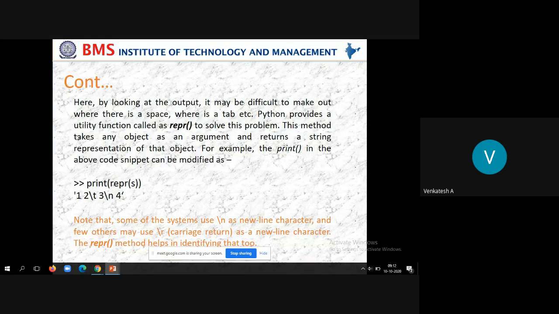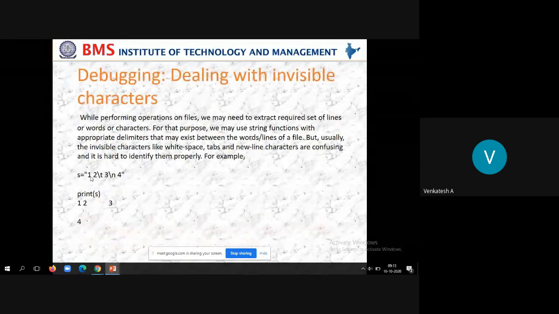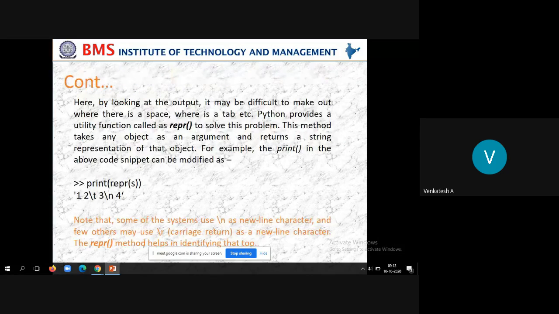For example, the print in the above code snippet can be modified as follows. If you use repr with S as the parameter, it will display as it is. What was the value of S? The value of S is 1, 2, \t, then 3, \n, then 4. So it will display as it is.